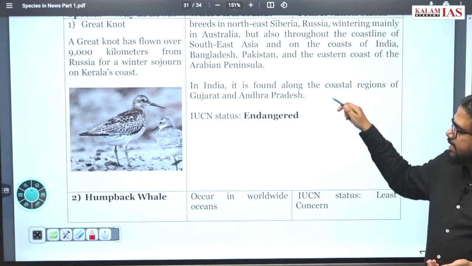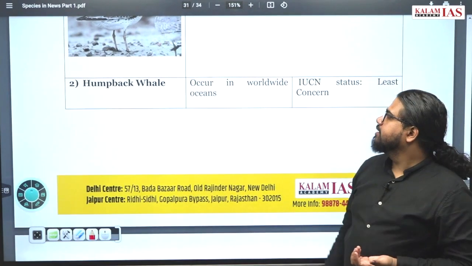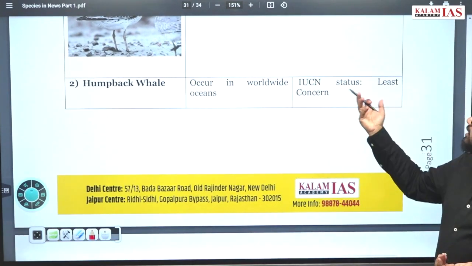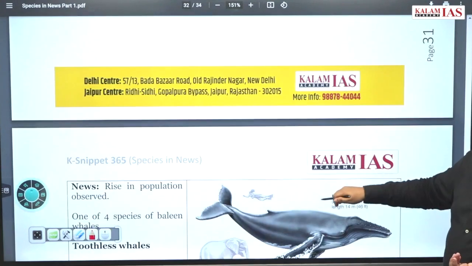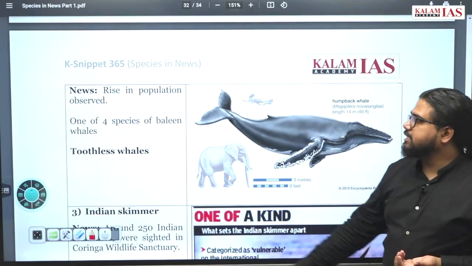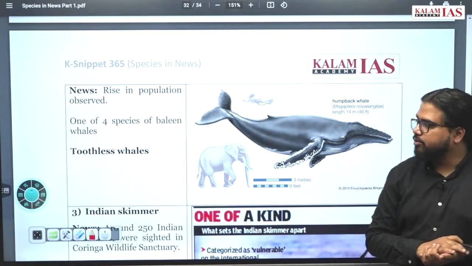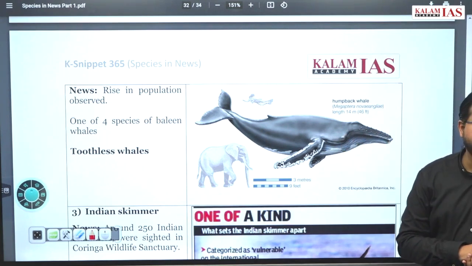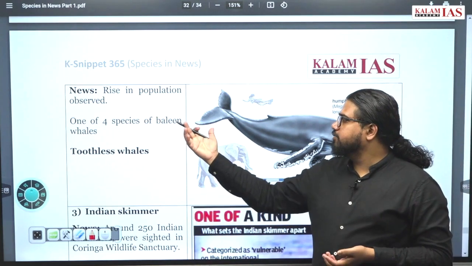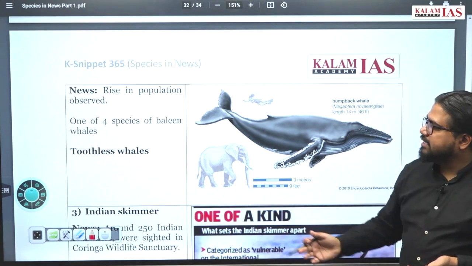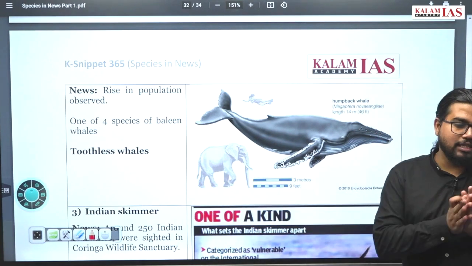IUCN status is endangered. Humpback whale. It occurs in oceans worldwide. IUCN status is least concern. Why we are talking about it is that a rise in population has been observed in these humpback whales. It is one of the species of baleen whales. It is a toothless whale. Baleen whales are mostly toothless whales.